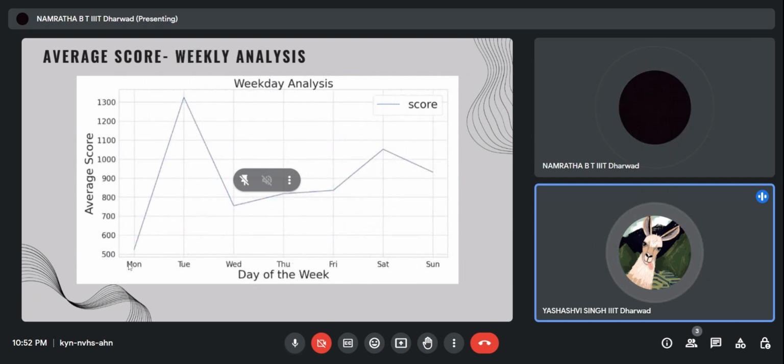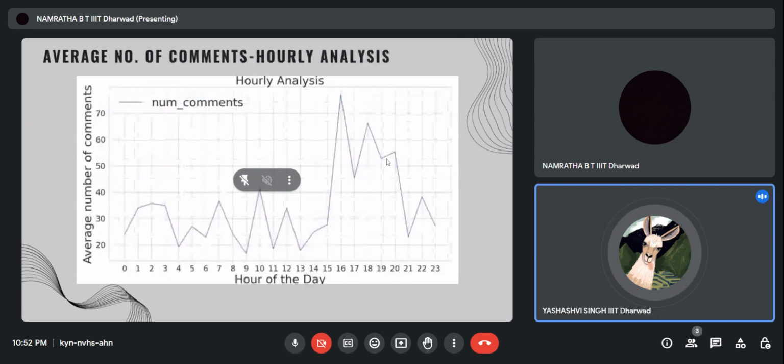Then let's go to the weekly analysis. In the weekly analysis, we saw a peak on Tuesday as well as on Saturday, whereas there was quite a dip on Wednesday and Friday. These were some very interesting findings, and we are looking forward to understanding why such peaks have been found. This is for the average number of comments. It is similar to what we saw in the average score. Here also you can see that from 15 to 20 hours there is a peak in the average number of comments, which shows that more harmful and severely harmful memes were being shared during these hours of the day.